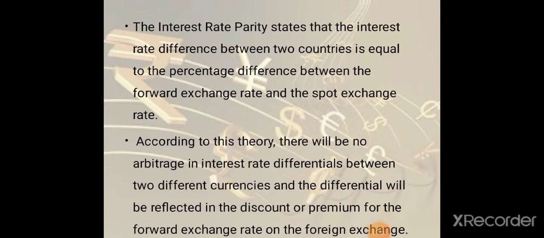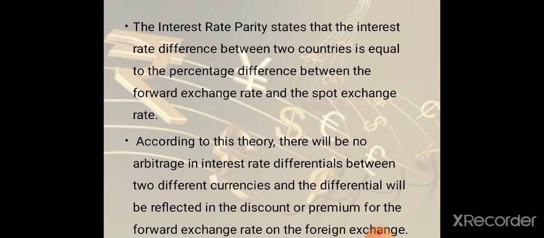According to this theory, there is no arbitrage opportunity in interest rate differentials between two currencies, and the differentials will be reflected in the discount or premium for the forward exchange rate on the foreign exchange.